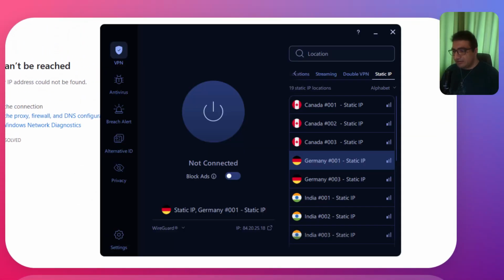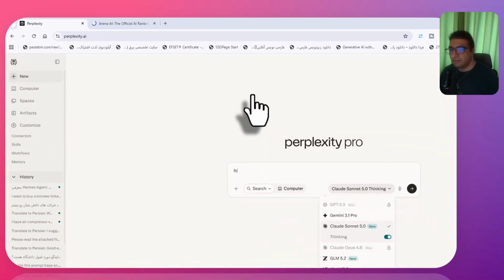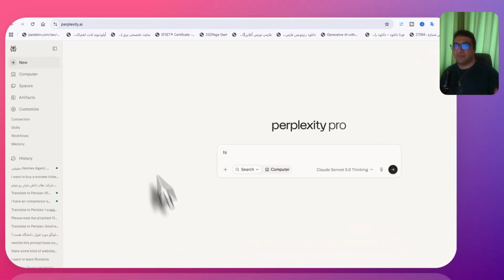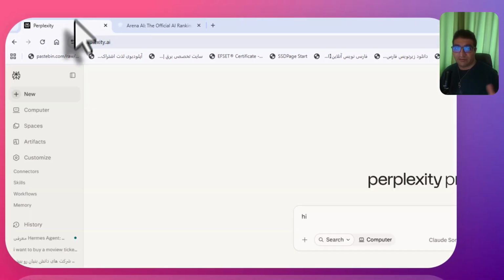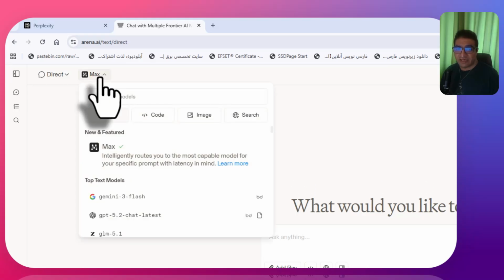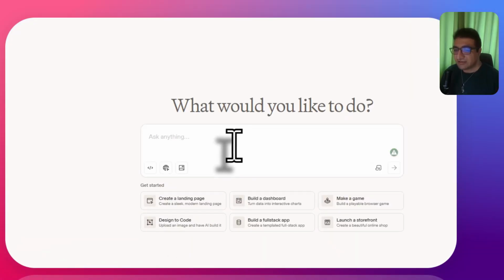Okay, so the location didn't work. Let's change it. Okay, now it's connecting. I have Perplexity Pro, but if you don't want to pay for it, I actually prefer if you pay for Perplexity because it has good tools and a good service. But for free, just go to arena.ai, go to direct. You can choose to work with GLM 5.2, it's free and easier to work with.